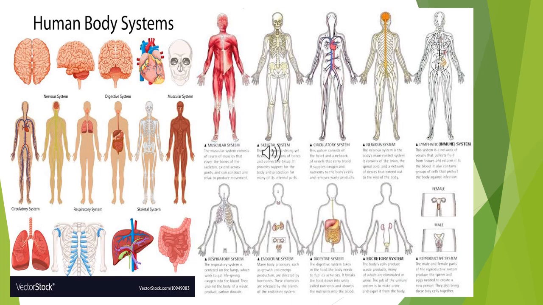Very important is the endocrine system: the pituitary, thyroid, and adrenal glands and the pancreas constitute the endocrine system. The main function is that the glands produce or secrete hormones that bring about chemical coordination. The thyroid gland secretes thyroxine hormone, and the pancreas secretes insulin hormone. So these are all very important.